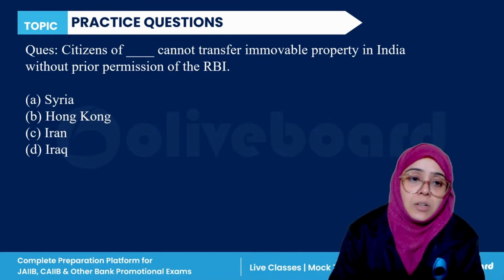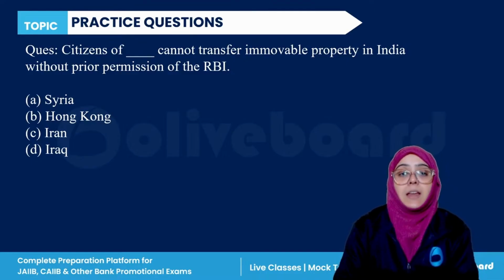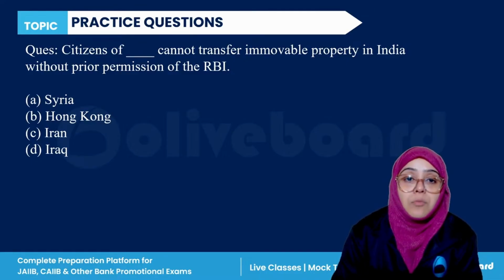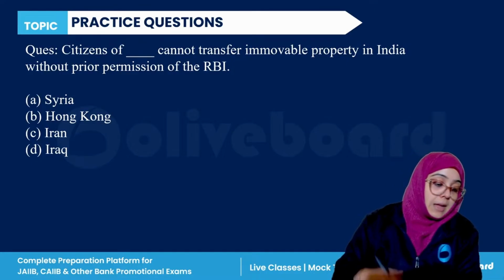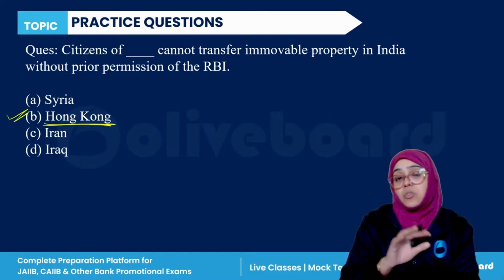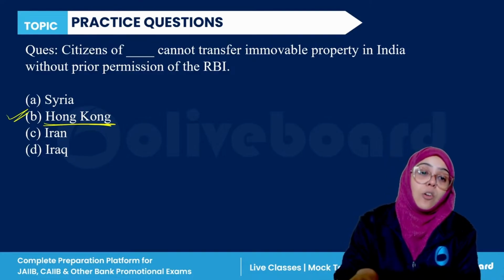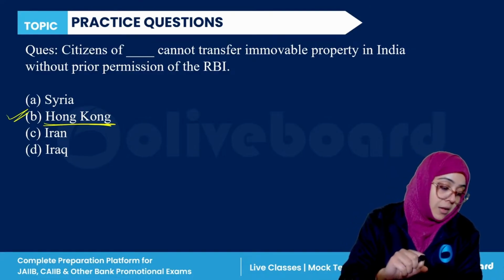Please answer this question. It is actually Hong Kong. Citizens of Hong Kong cannot transfer immovable property in India without the permission of the Reserve Bank of India. So B is the correct answer here.